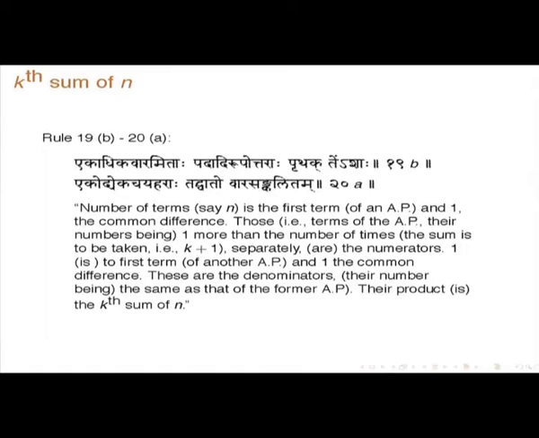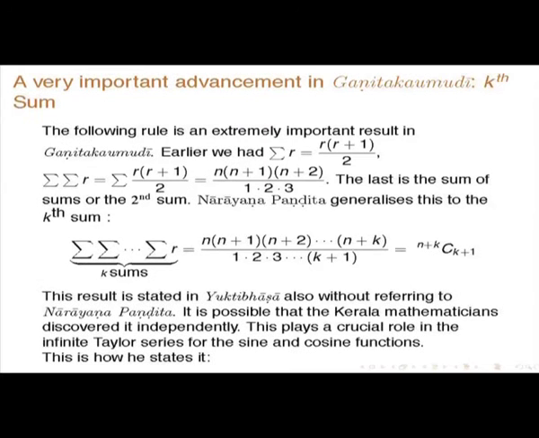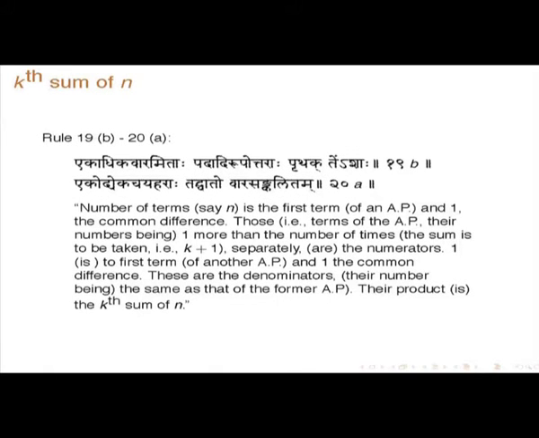Varasankalita is what it is called. The number of terms, say n, is the first term of an arithmetic progression with 1 as the common difference, the terms of the AP being 1 more than the number of times the sum is to be taken. These form the numerator. Then 1 is the first term of another AP with 1 as the common difference. These are the denominators, and their product is the kth sum of n. So he is clearly giving this result, n into n plus 1 into up to n plus k, because he says one more than the number of times the sum is taken. The first term is 1, then it goes up to one more number, so n plus k should come in the last term.